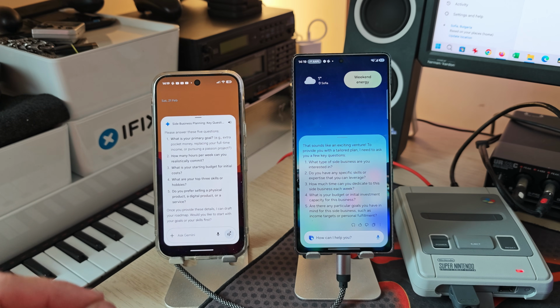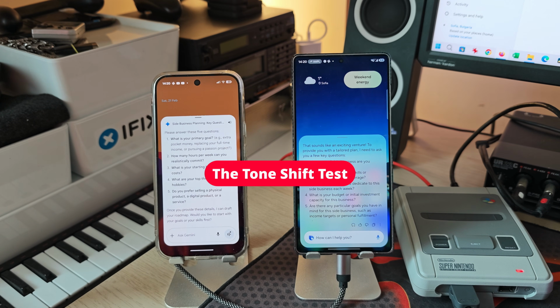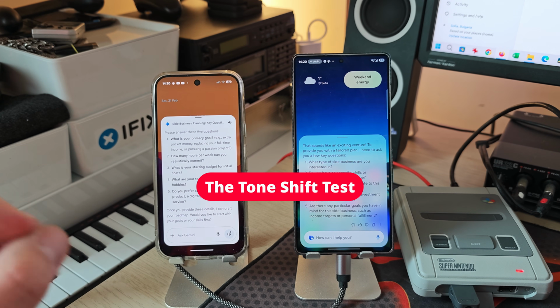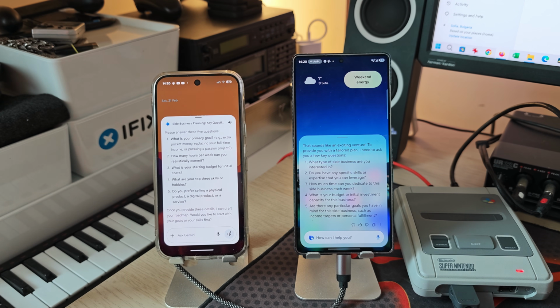And now it's time for test number 4. This is going to be the tone shift test, and it's going to test the AI's vibe and its ability to adapt its linguistic style.